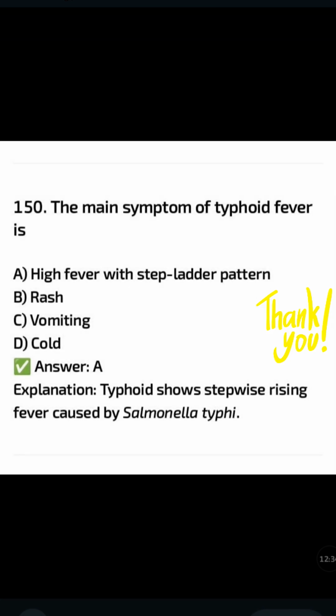The main symptom of typhoid fever is: high fever with stepladder pattern, rash, vomiting, cold. The correct answer is option A, high fever with stepladder pattern. Typhoid shows stepwise rising fever caused by Salmonella typhi.